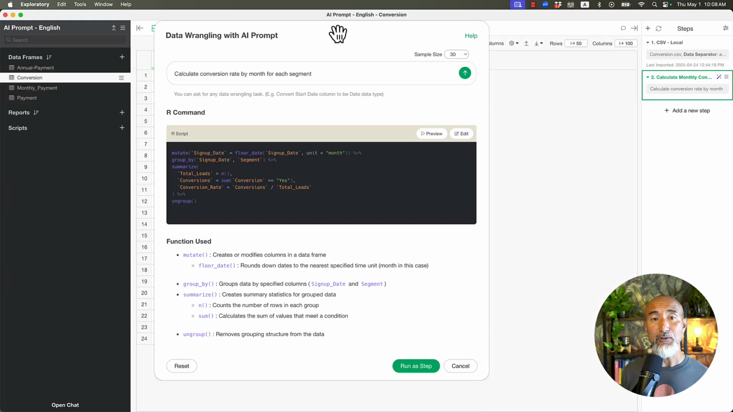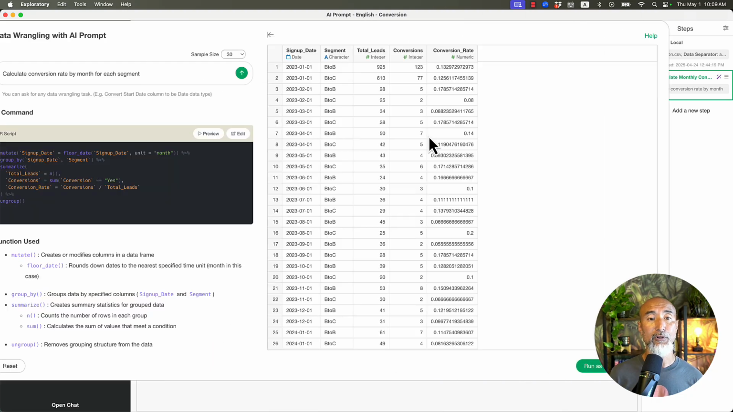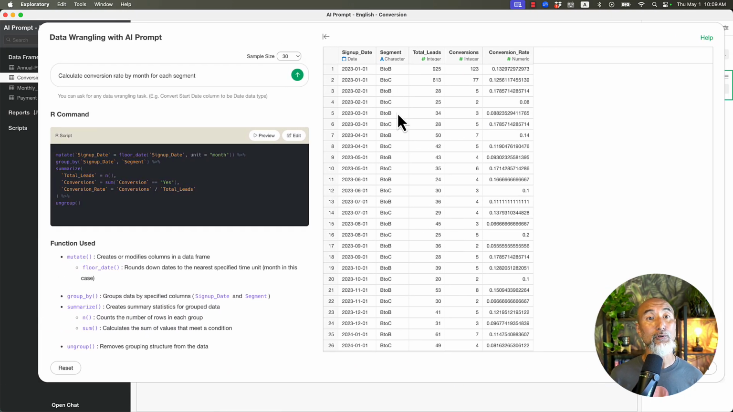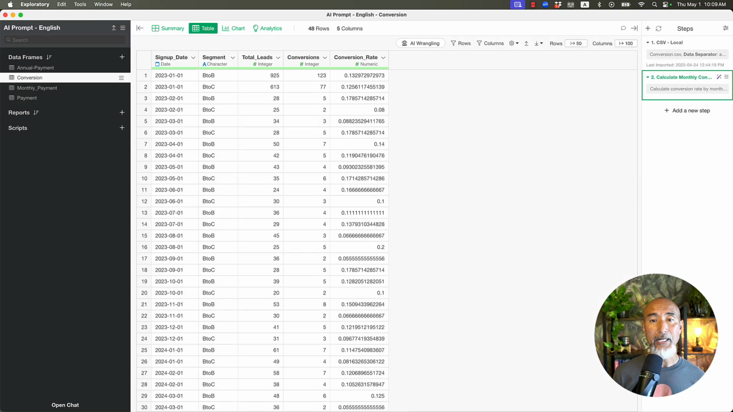And this is a new feature that we just released 2 days ago with Exploratory version 12.3. Now we added this preview button. If you click on that, without running it as a step, you can see how the data would look. In this case, now that we have the segment column, for January we have 2 segments, B2B and B2C, and for each segment we have a conversion rate being calculated. Okay, so it looks okay. So I'm going to just run it as a step, and now we got this data.